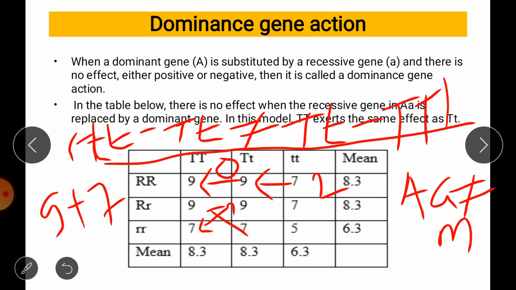So addition or substitution of one gene. When we shift or add one dominant gene into this recessive parent, the action is going to increase by 2 units. But when we add another capital T into this heterozygous individual, no change takes place in the phenotypic value.